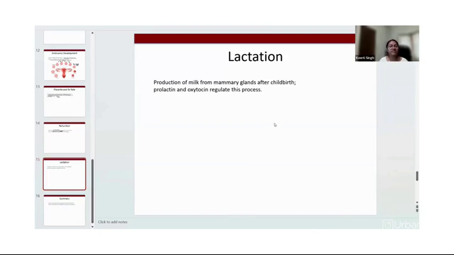Lactation is the production of milk from the mammary glands after the childbirth. And for that process too, various hormones come into action like prolactin and oxytocin. This will regulate the process and it will lead to the growing of the child.